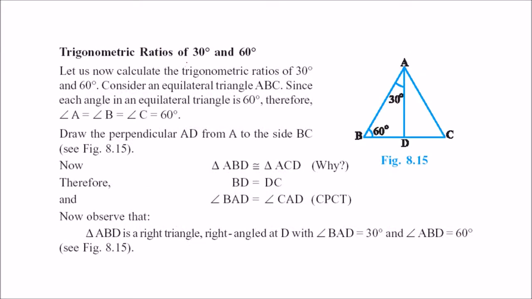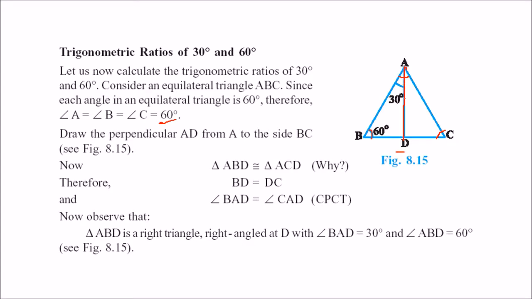Now we come to the trigonometric ratios of 30 degree and 60 degree. Now we have to calculate 30 degree and 60 degree. Just consider an equilateral triangle ABC. In this triangle, this angle is 60 degree, this angle is 60 degree, this angle is 60 degree. All these angles are 60 degree because we have assumed it to be an equilateral triangle. Now we'll drop a perpendicular AD from A to the side BC.